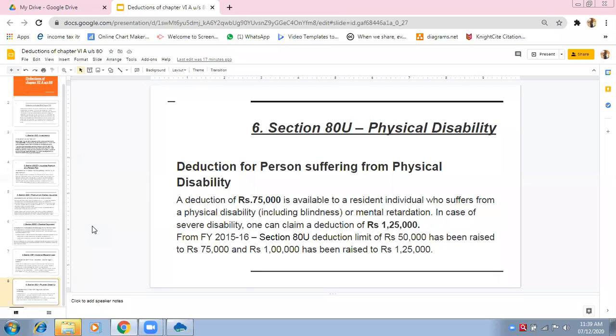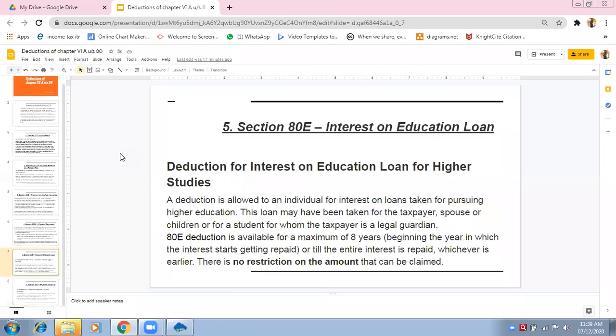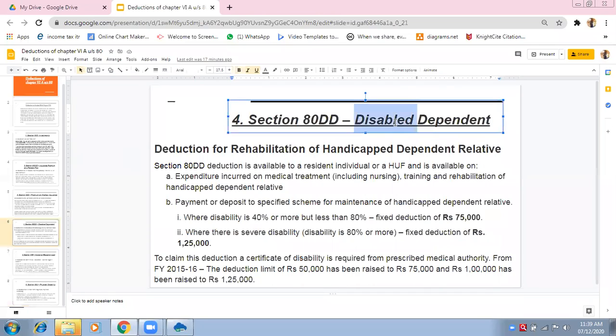Section 80U. Last, section 80U. What is section 80U? U means you, yourself. Now it is a little confusion in the minds of the students. This is also disability. 80U is also talking about disability. 80DD is also talking about disability. But please remember, this is a disabled person dependent on you. There is another person in the family who is disabled and is dependent on you and on your income.